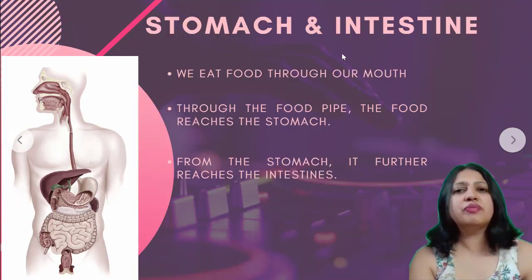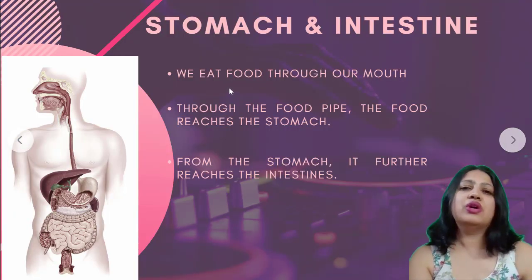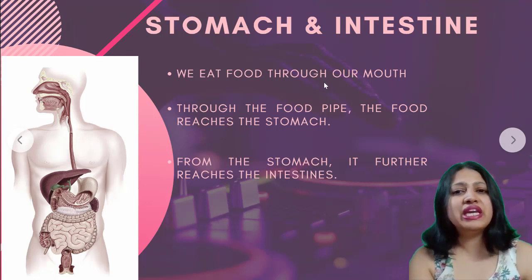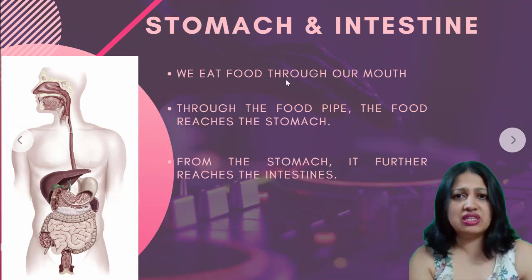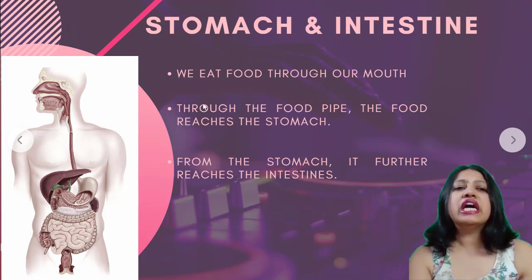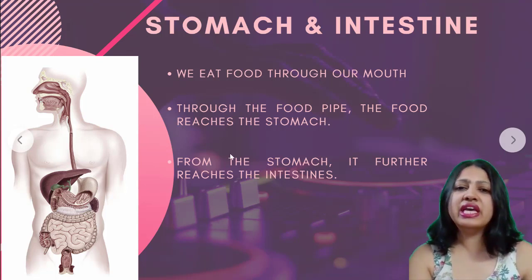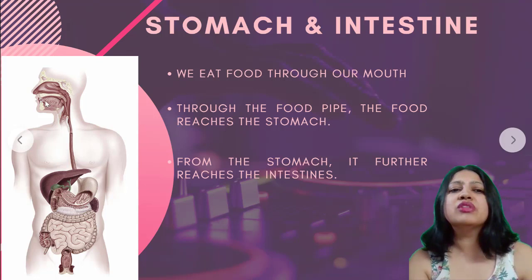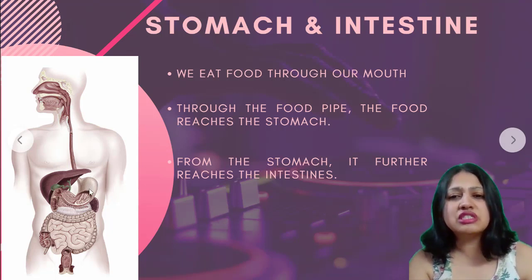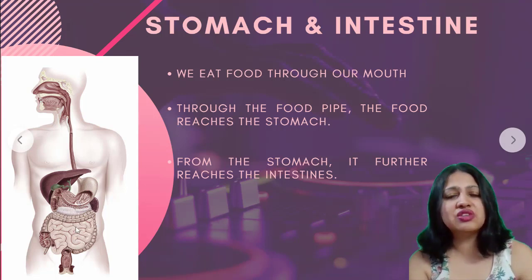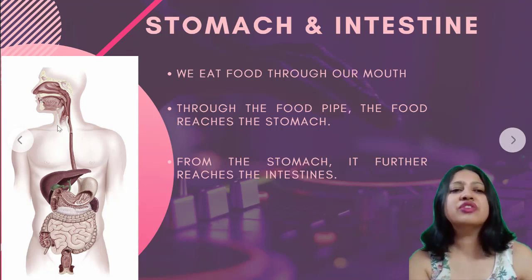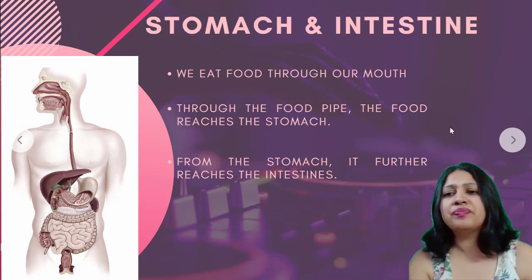Now we go on to stomach and intestine. Now, all of us eat food. How do we eat food? Through our mouth, right? There is no doubt about it. Now, how does it go inside our body? Through the food pipe. See, there is something called a food pipe here. Okay, so this is a food pipe. Through the food pipe, whatever we eat goes inside. First, it goes to the stomach, and from stomach, it further goes to the intestines. Okay, this is how the food travels from mouth to the intestine.